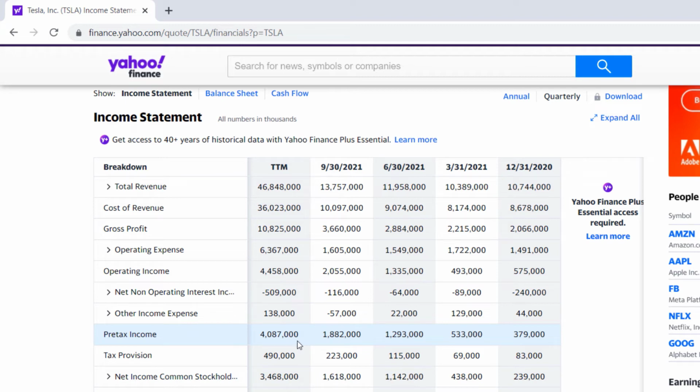And this is another good one. We're looking at quarterly numbers. Is that number going up, right? And we can see, yes, that number is really going up. And that's really a great sign.